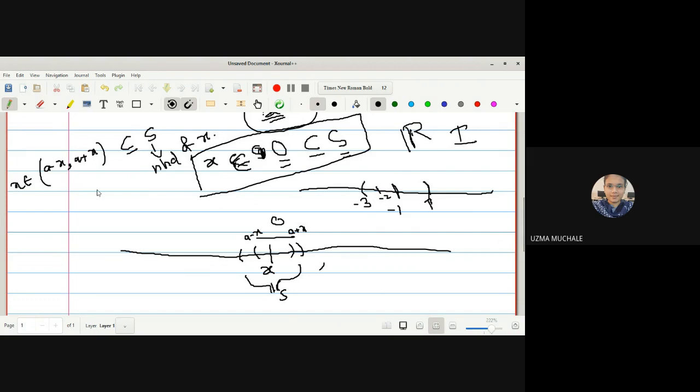So what we have: initially we have -1, which should be contained in one open interval, and which is contained in your set. As it is -3 to 1, I will select it as an open interval, right? Now can you select any open interval which is contained in it and which contains your -1?